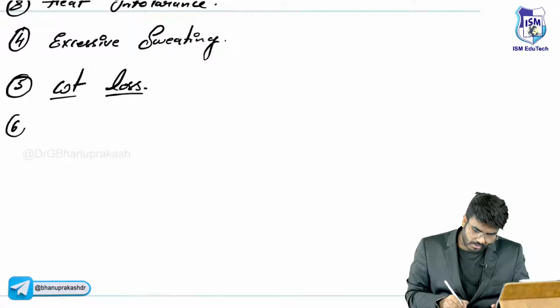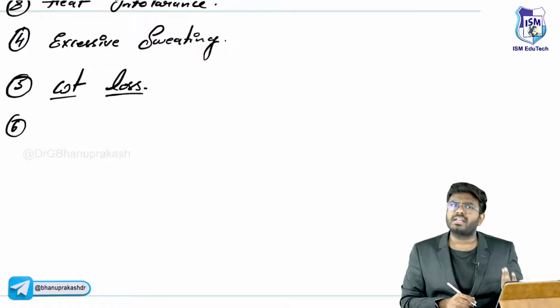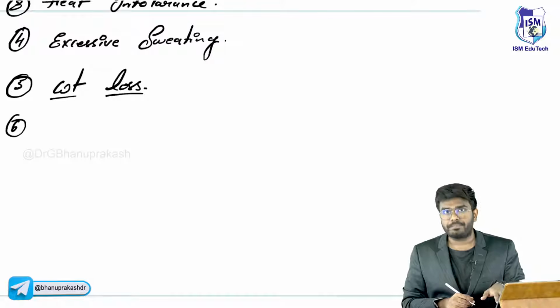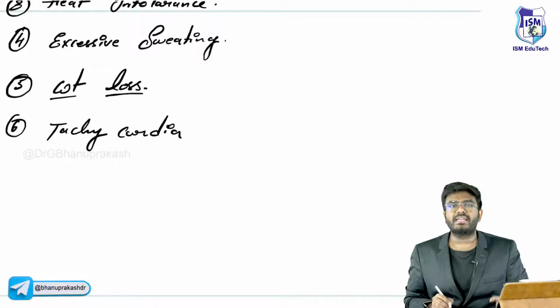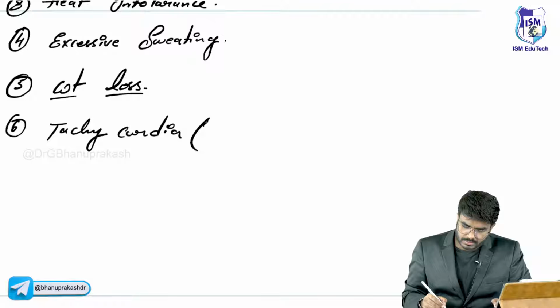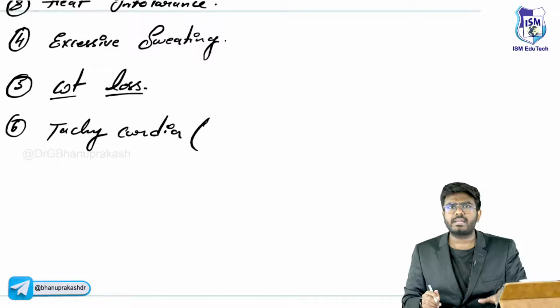Next, what about their heart rate? Generally speaking, thyroid hormones increase the heart rate. In hyperthyroidism, more T3, T4, more heart rate, there will be tachycardia. So sinus tachycardia is going to be seen. Normally when we go to sleep, what happens to the heart rate? Heart rate decreases.